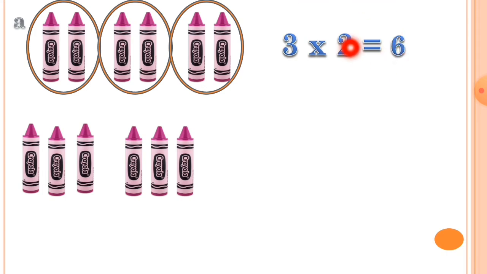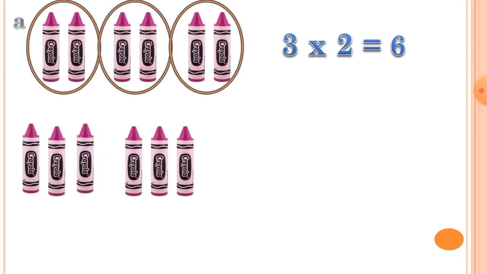So this 6 indicates the total number of crayons. If you count these crayons together, it will be 6. Let's count it. Here is 1, here is 2, here is 3, here is 4, here is 5, and the last is 6. So in total there are 6 crayons.